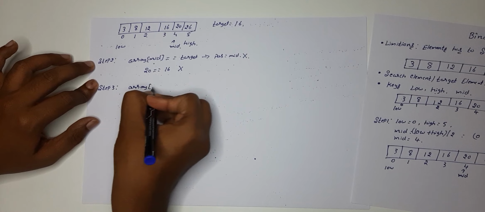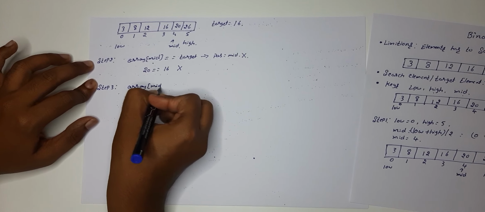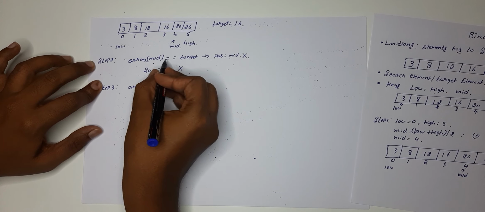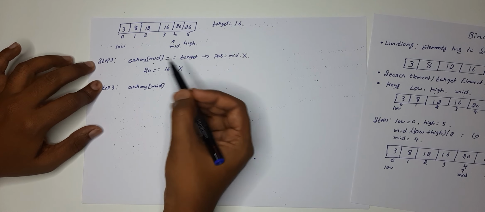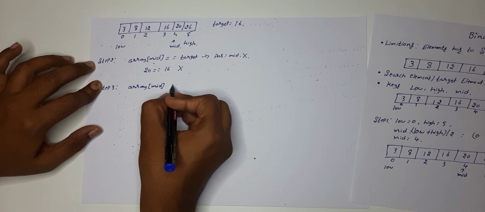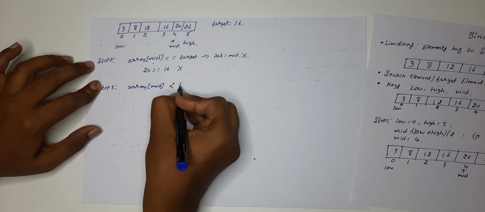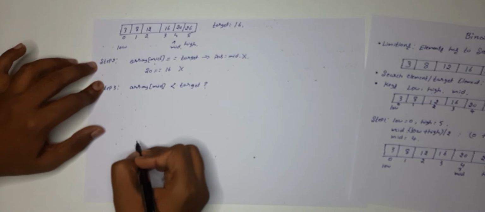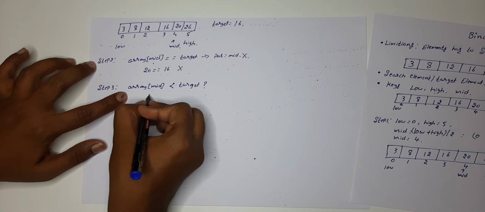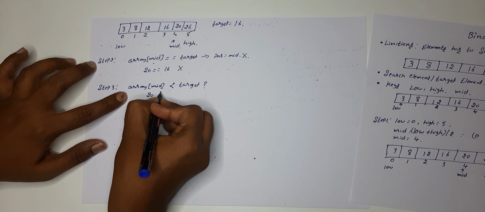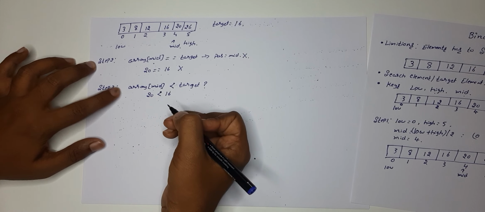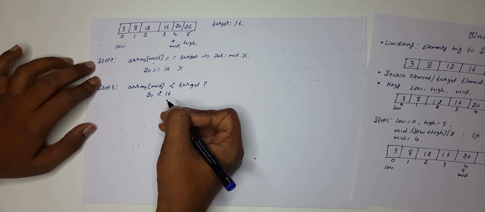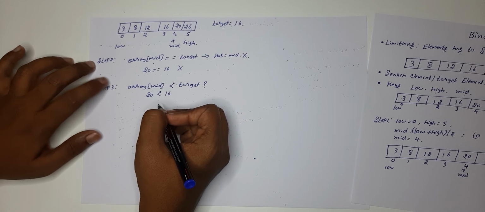We know that it is not equal, so we need to check if it is less than target. Is array of mid less than target? It's a question. Array of mid is 20. Is 20 less than 16? No, 20 is greater than 16.